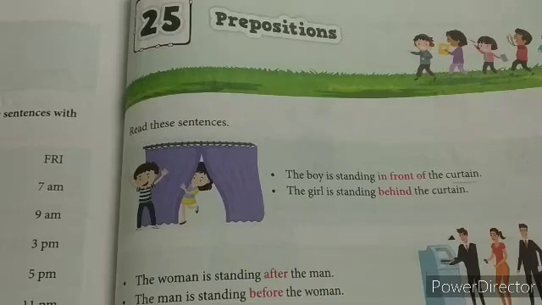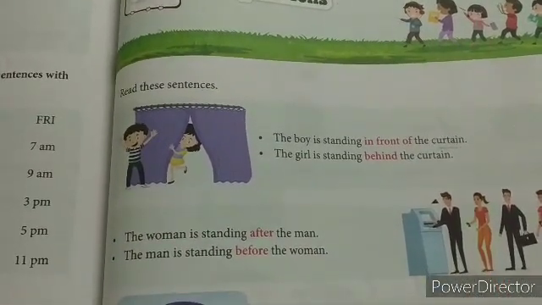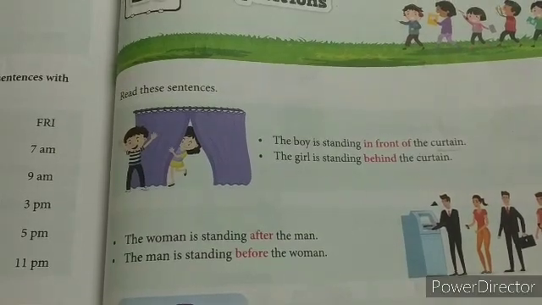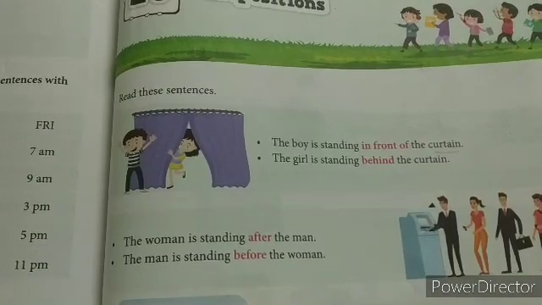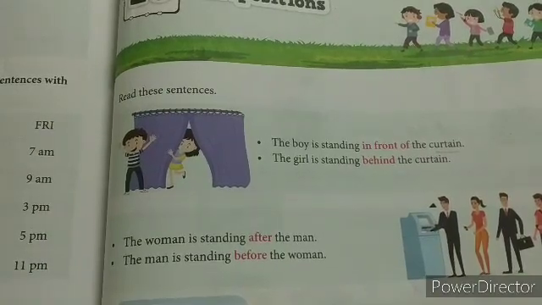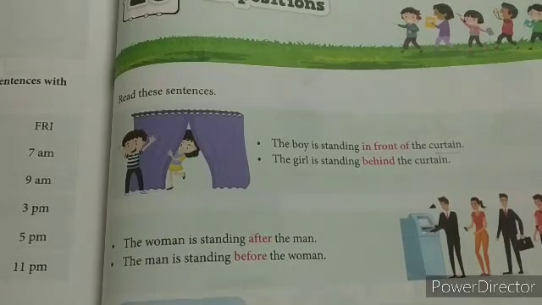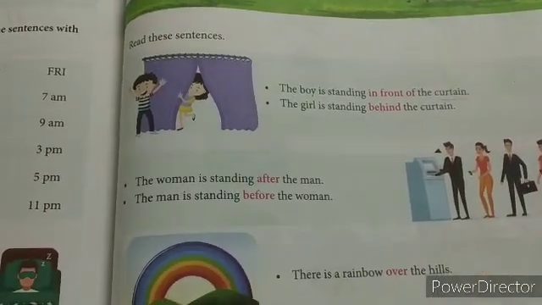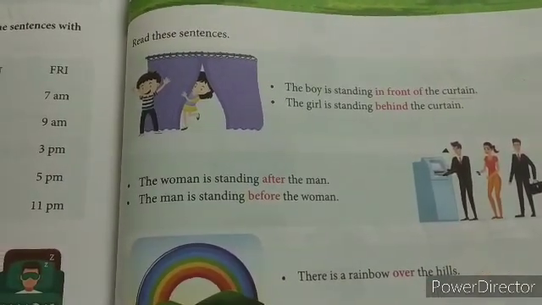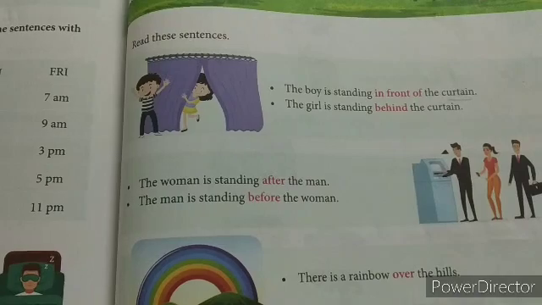Let us read these sentences. The boy is standing in front of the curtain. The girl is standing behind the curtain. The woman is standing after the man. The man is standing before the woman. There is a rainbow over the hills. Dear kids, the red words are prepositions.